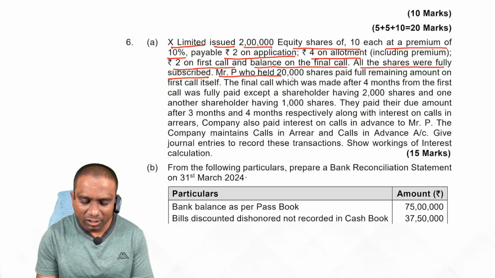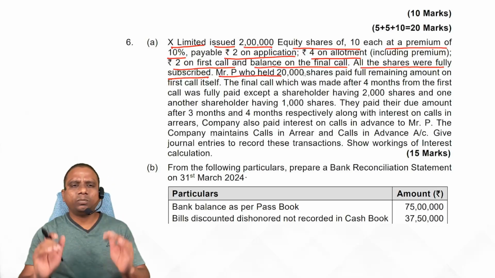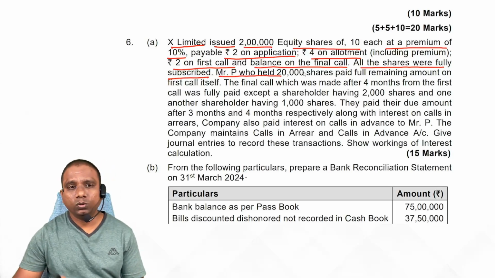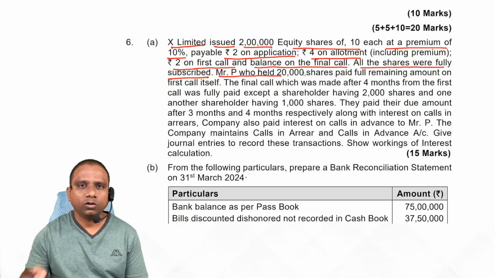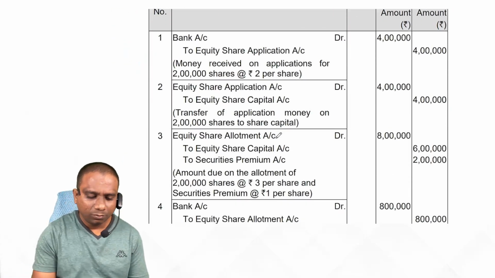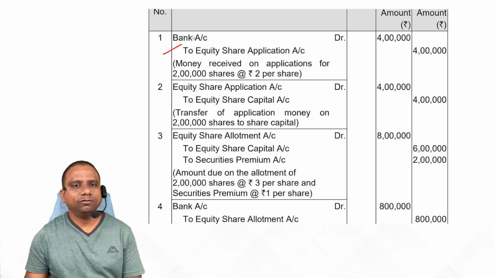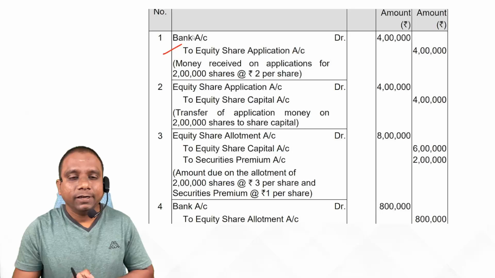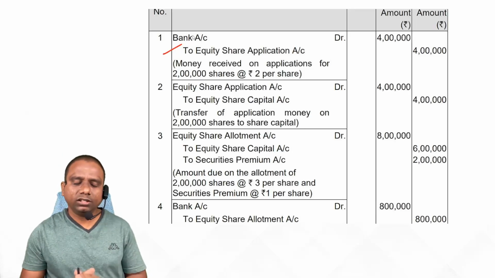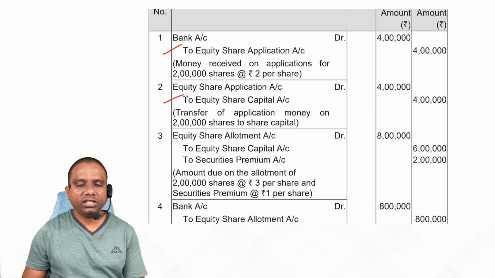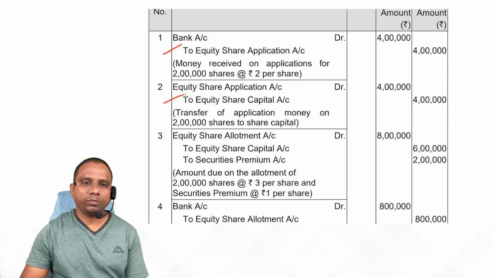First of all, write down the entry for application money because it is fully subscribed. Entry: bank account debit to equity share application account. 2 lakhs into 2, 4 lakhs. So, bank account debit to equity share application 4 lakhs. Immediately transfer application because it is full subscription. So transfer the total money to capital. So, equity share application account debit to equity share capital account.